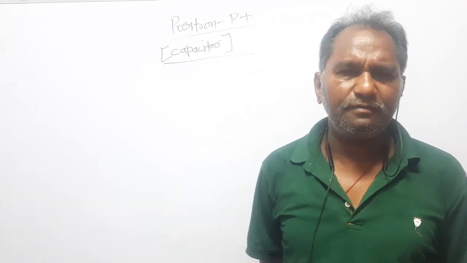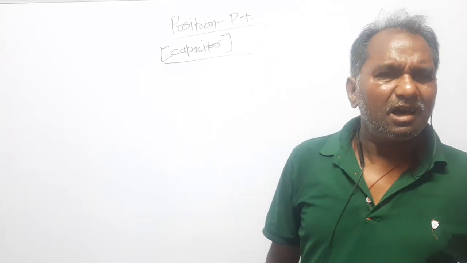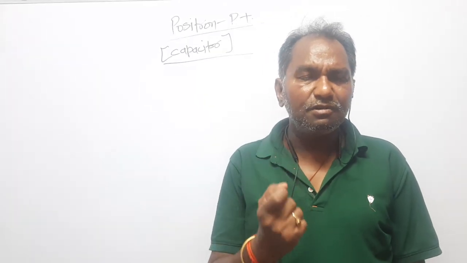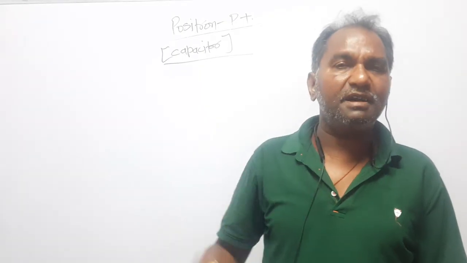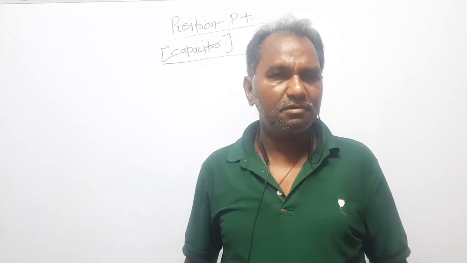Why fundamental particles? Because they cannot be broken further. If this definition is true, then the neutron is undoubtedly not a fundamental particle, because the neutron has a lifetime. Within the nucleus, the stability of the nucleus depends on the breaking of the neutron. Actually, the neutron breaks into a proton, an electron and other particles. That is not our topic. So electron, proton, and neutron are said to be the fundamental particles because they cannot be broken further.